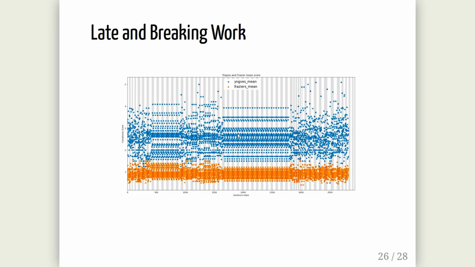Okay, I have some additions that are not in the paper that we have been doing lately. I had a student plot the Ingwer and Fraser score for each sentence in the story. And you can see this weird pattern in the middle here. What happened there? It just outputs the same sentences over and over again. And that's actually really nice. So we're developing this framework, these tools for more automated evaluation, because that's one of the ways we can actually detect these things. Most of the times it does well. Sometimes it just keeps looping somehow. And by having these tools available, we can hopefully evaluate that better.